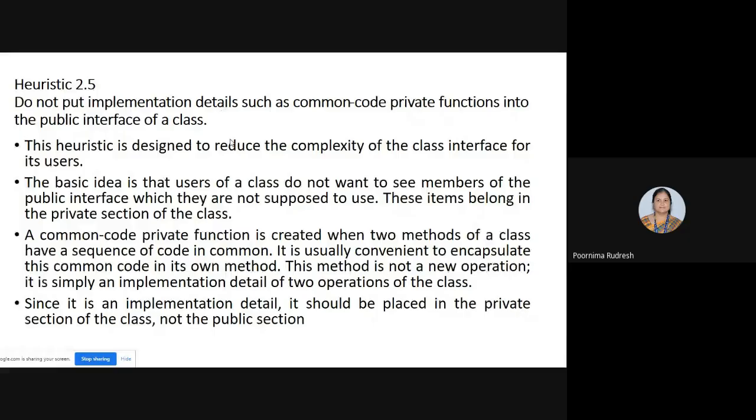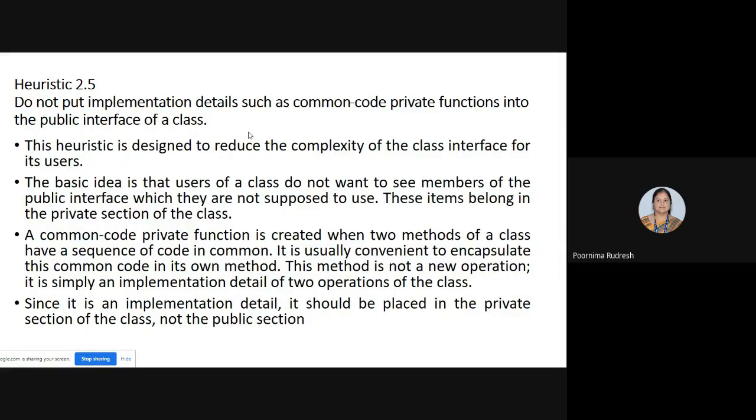If you made it public, then the problem arises, and the users are not interested in how those implementations are done. They are only interested in how the particular interface can be used. Clear? So once again, if you consider the alarm clock example, here the users are only interested in seeing the current time and then setting the alarm clock by using that alarm clock, right?